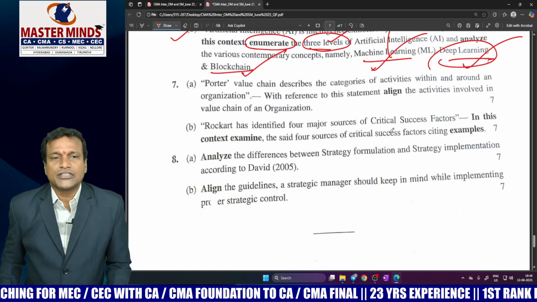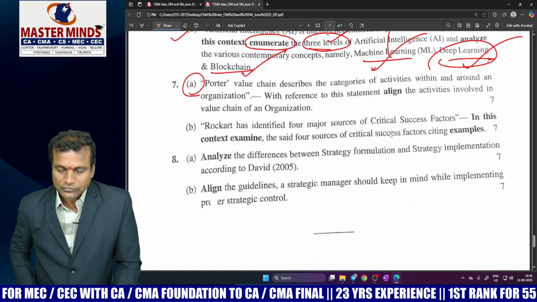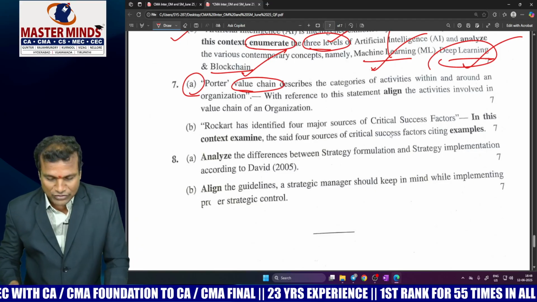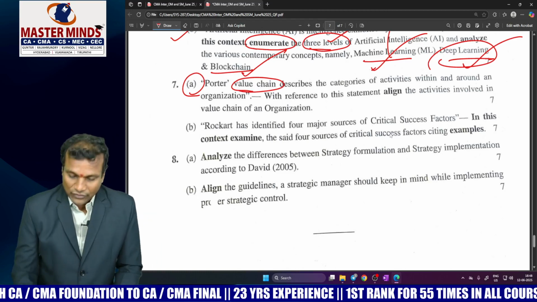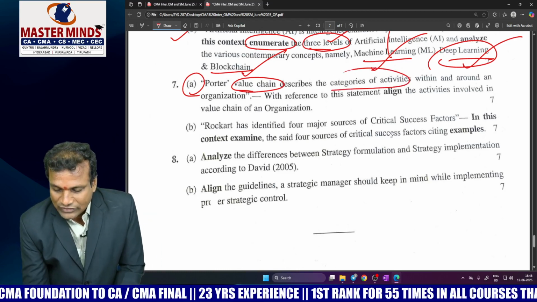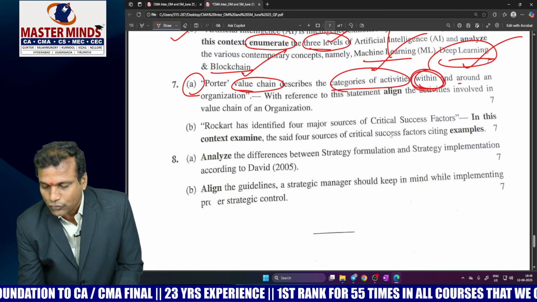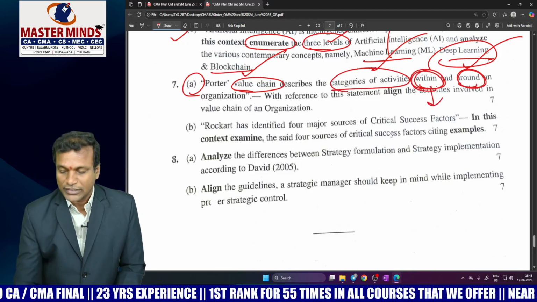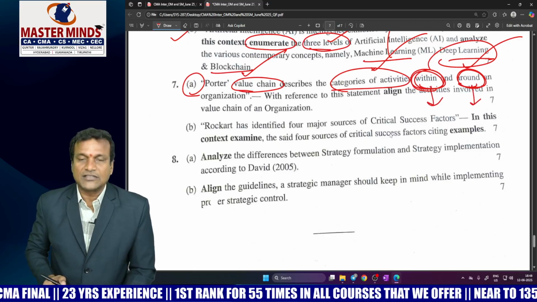Now come to the question number 7A. He's talking about Michael Porter's value chain here. Value means consumer satisfaction. Value chain describes the categories of activities within and around organization. Within represents primary activities in the value chain. Around represents supporting activities in the value chain.